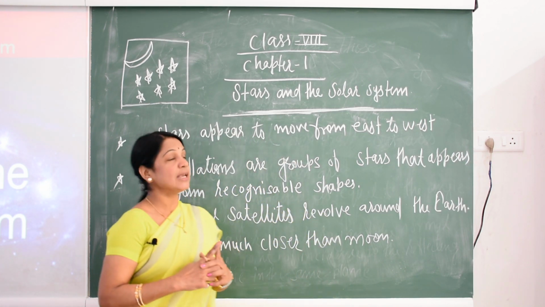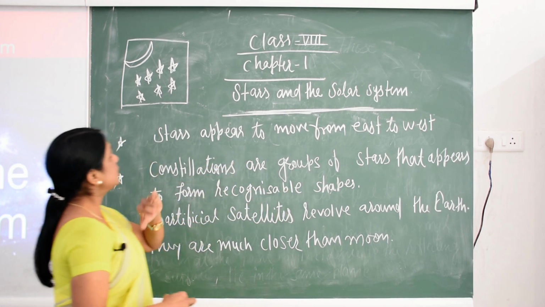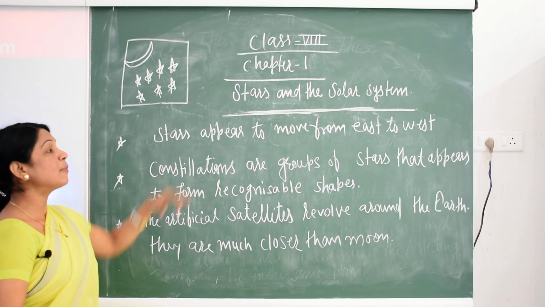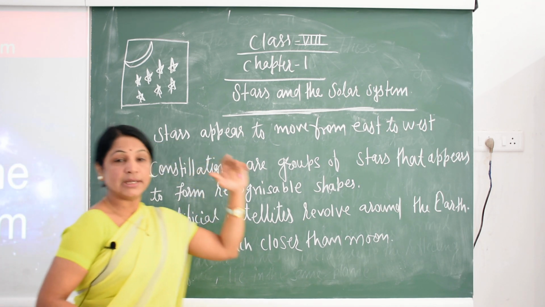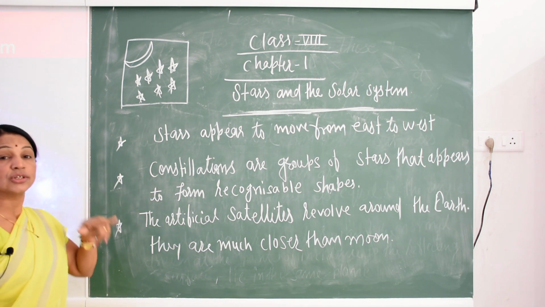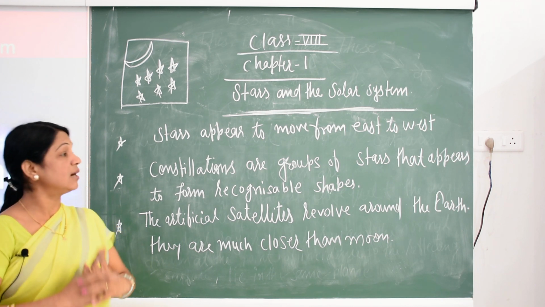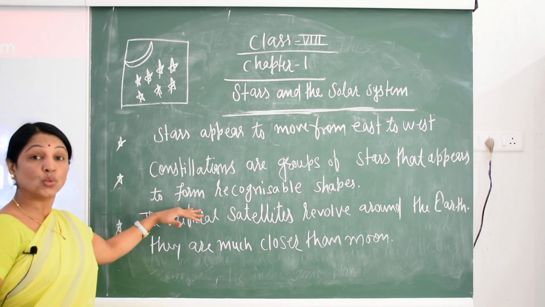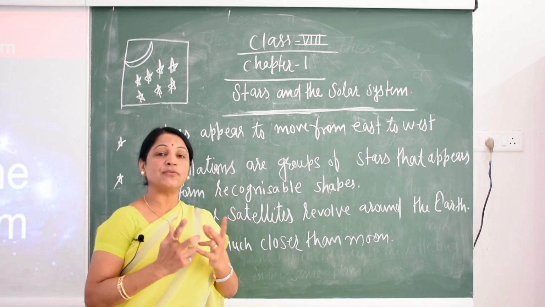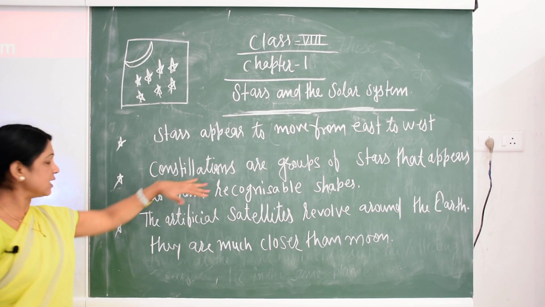So let's see what the stars and the solar system are. A few special aspects I want to ask you about. Stars appear to move from east to west direction always. Constellations, what are constellations? Constellations are groups of stars that appear to form a recognizable shape, a special type of shape that they remain in and make the constellation.